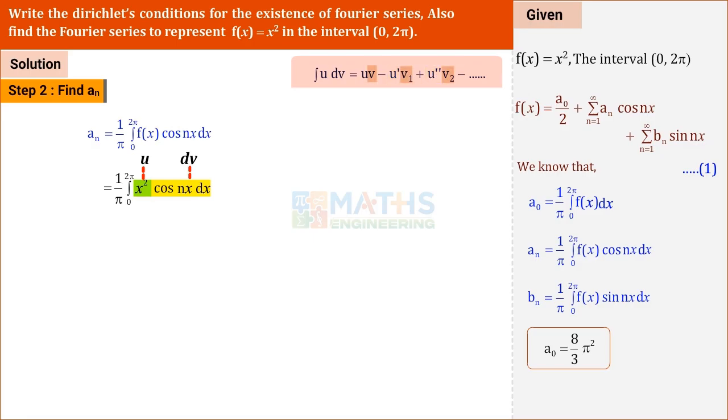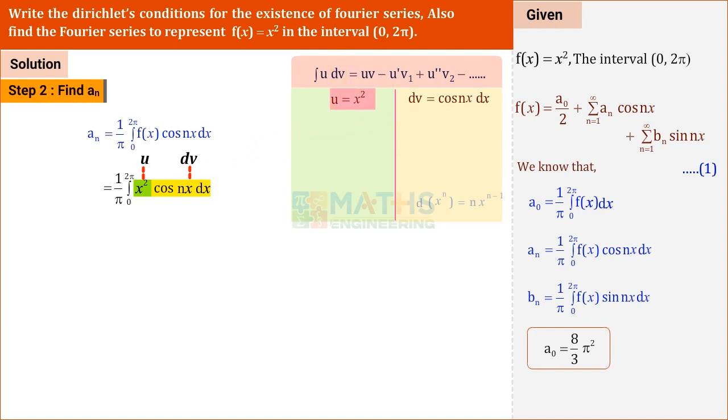V, v1, v2 are integrals of dv. Here what is u? U is the function which becomes 0 in successive differentiation. So we choose u as x square. dv is the remaining function cos nx dx.